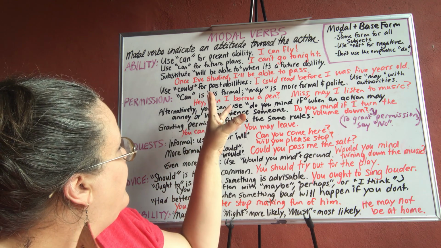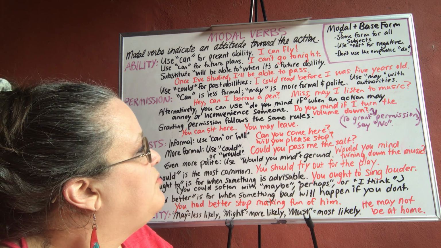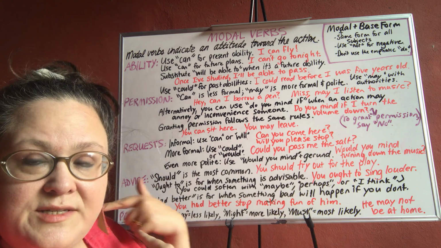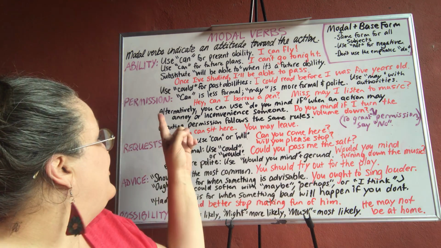So using can, also use could for past abilities. I could read before I was 5 years old. So that's something that I, in the past, could do. I can still read though.